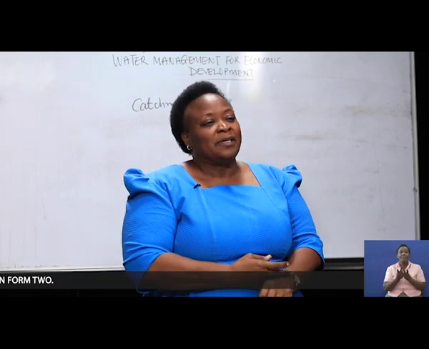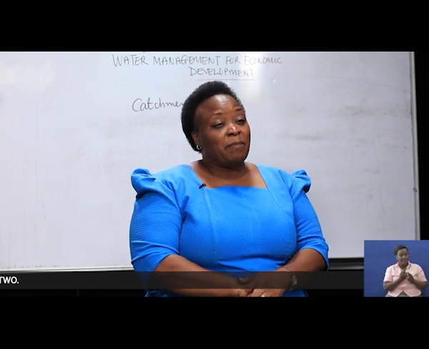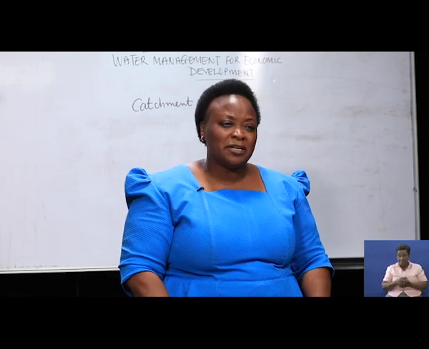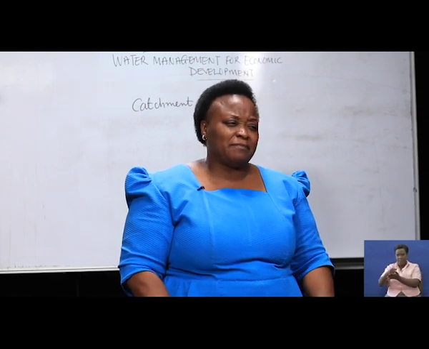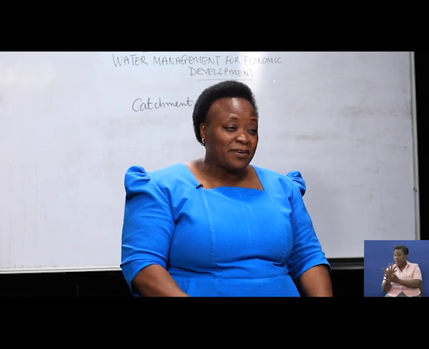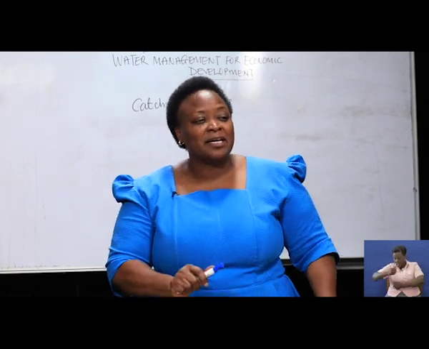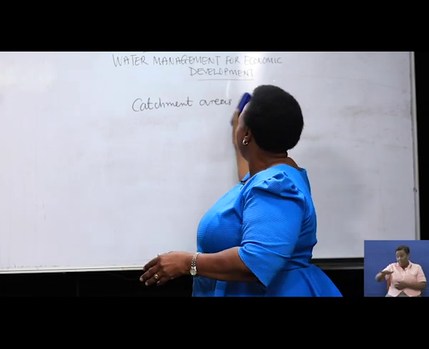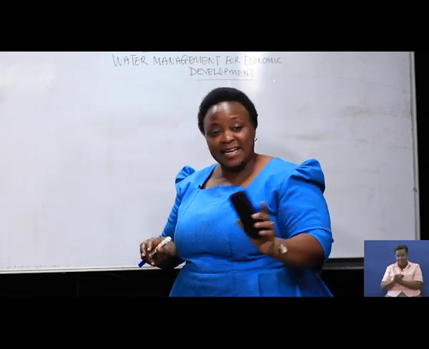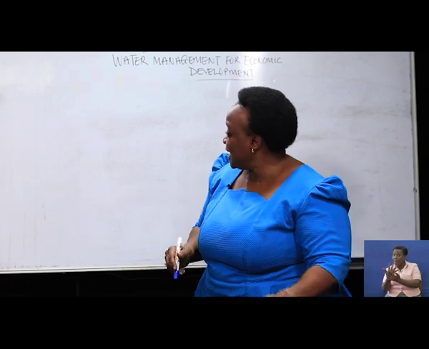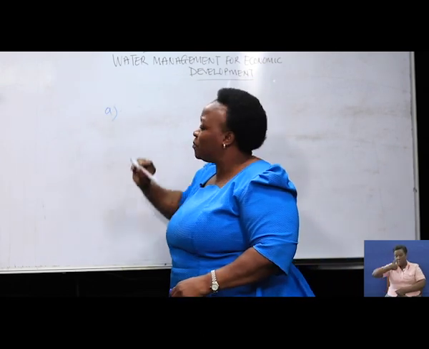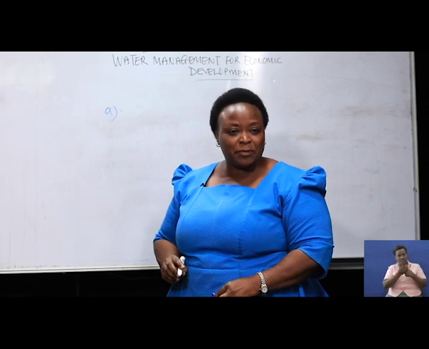Now, you have to know that plants normally adapt differently to their physical environment. For example, in dry areas, plants develop the following adaptations.